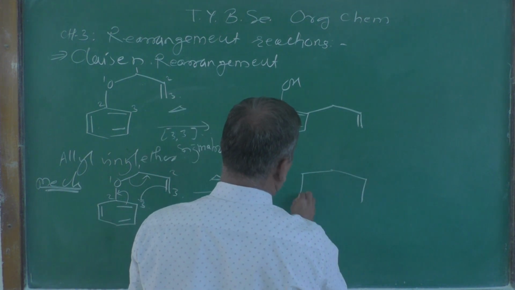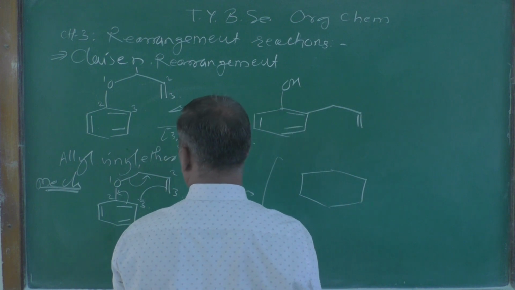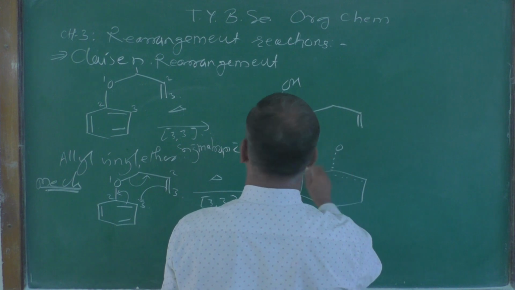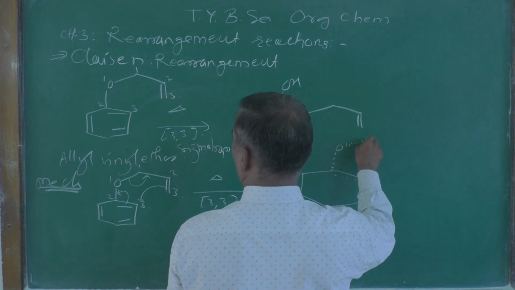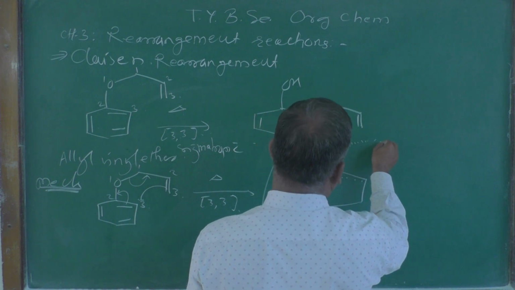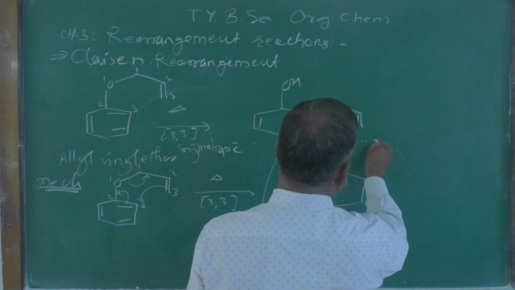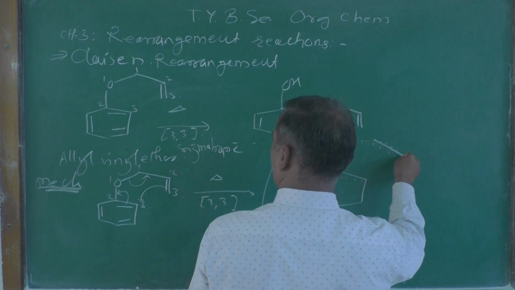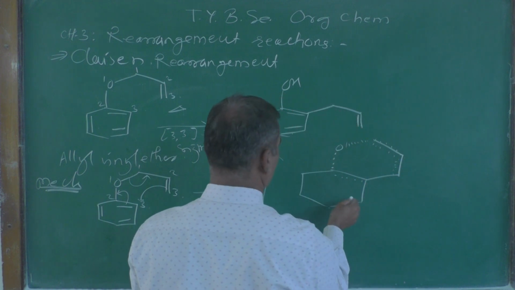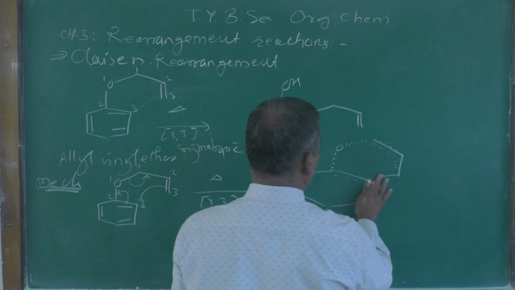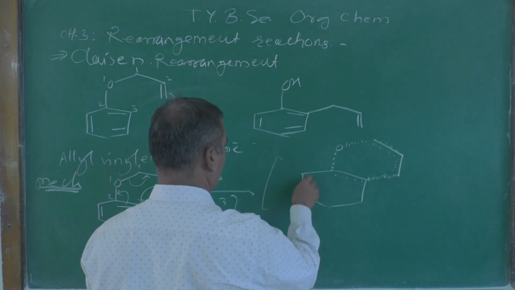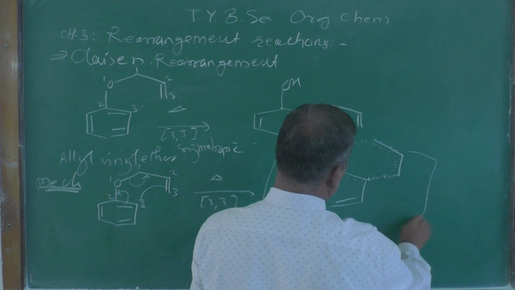What kind of intermediate are you going to get here? Look at the intermediate: this bond is going to break, a double bond is going to form over there, and another double bond is going to form, and a new bond will form here. So you can show a dotted line; the 6-membered transition state is formed. This double bond and this double bond remain as they are.